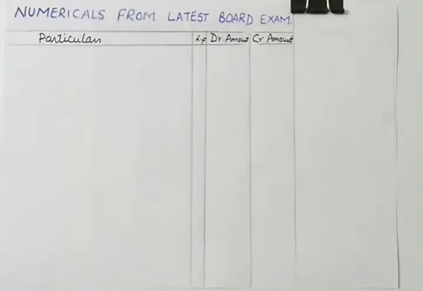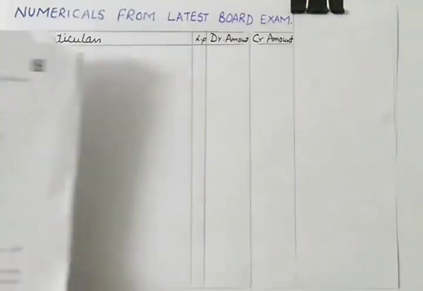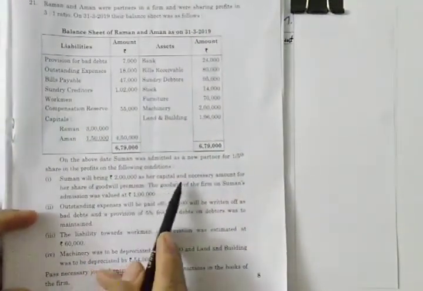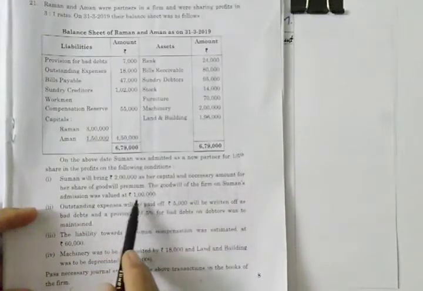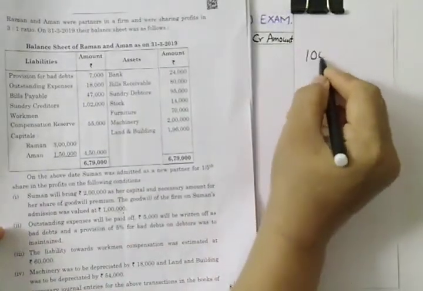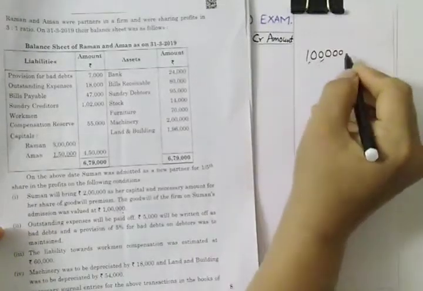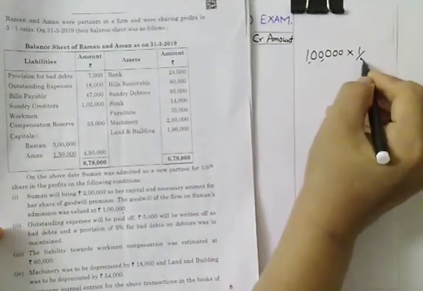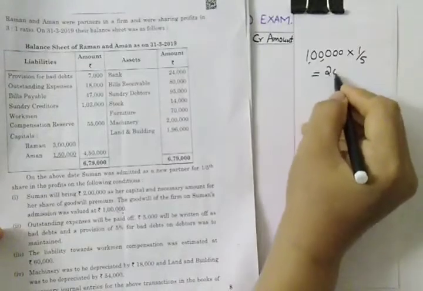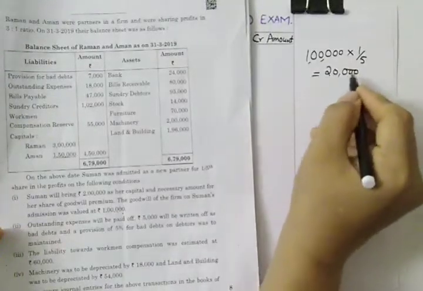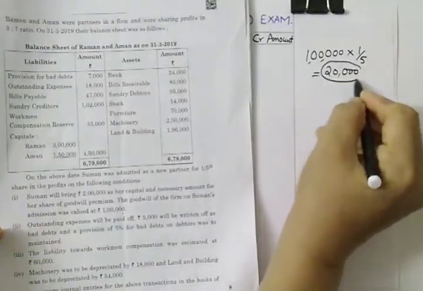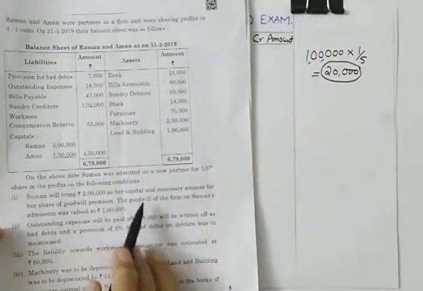Suman will bring 2 lakhs as her capital. First of all, you need to make the journal entry for bringing capital and premium into the firm. The premium money will be 1 lakh, and Suman's share is 1/5, so it will be 20,000. So Suman is bringing 20,000 as premium and 2 lakh as her capital.